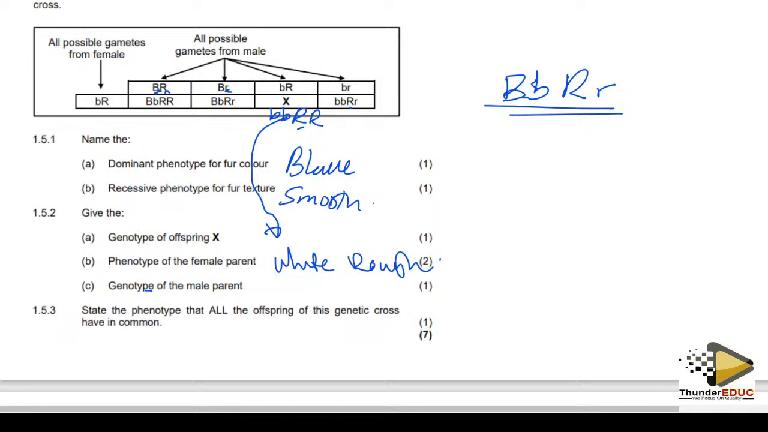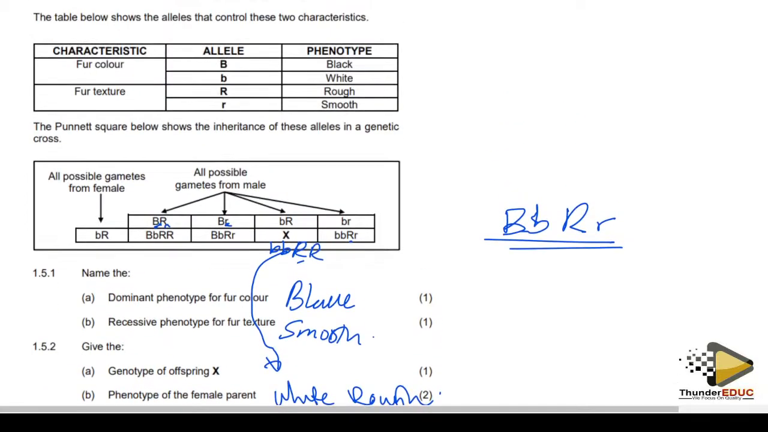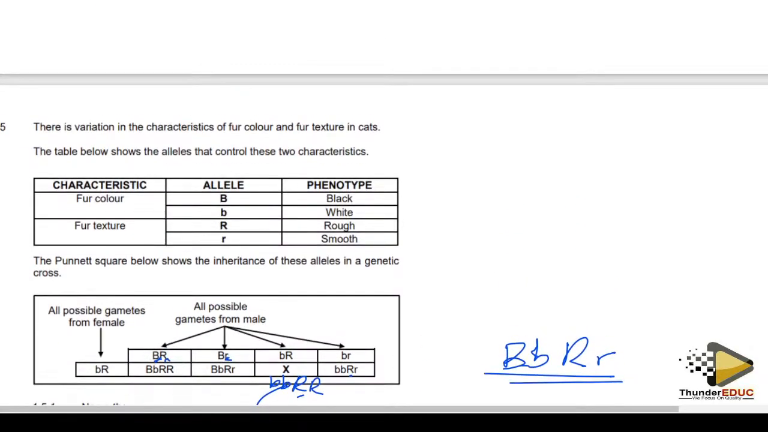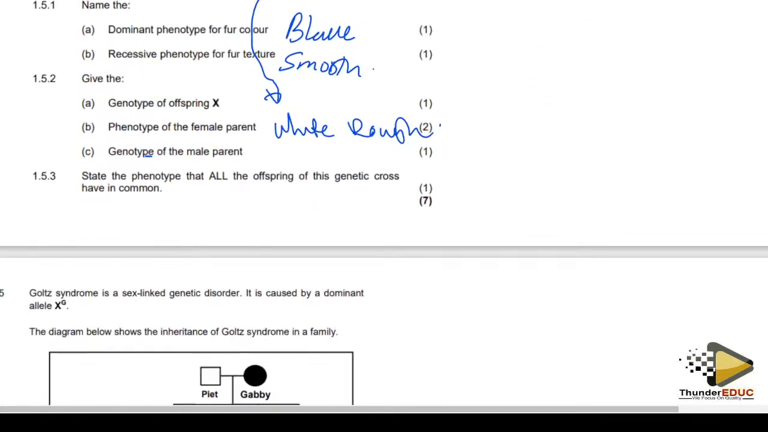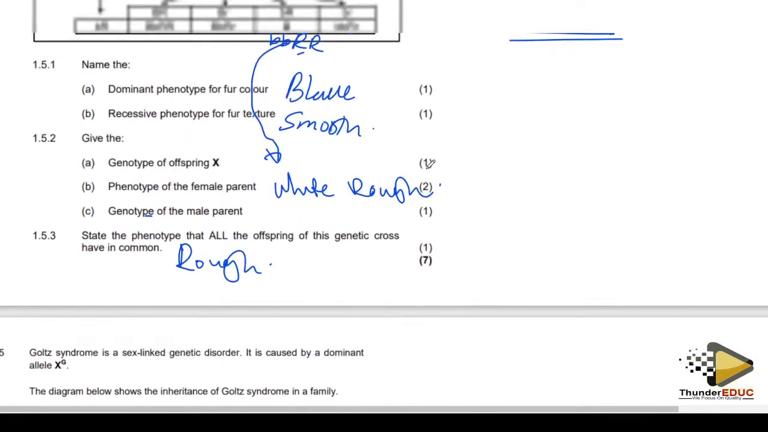So definitely here I'm going to say capital R, because all of them have capital R. It has capital R, it has capital R, capital R. I come back here and ask myself, what is capital R? Capital R is rough. So basically, what they have in common is rough. Yes, that is what you can do.